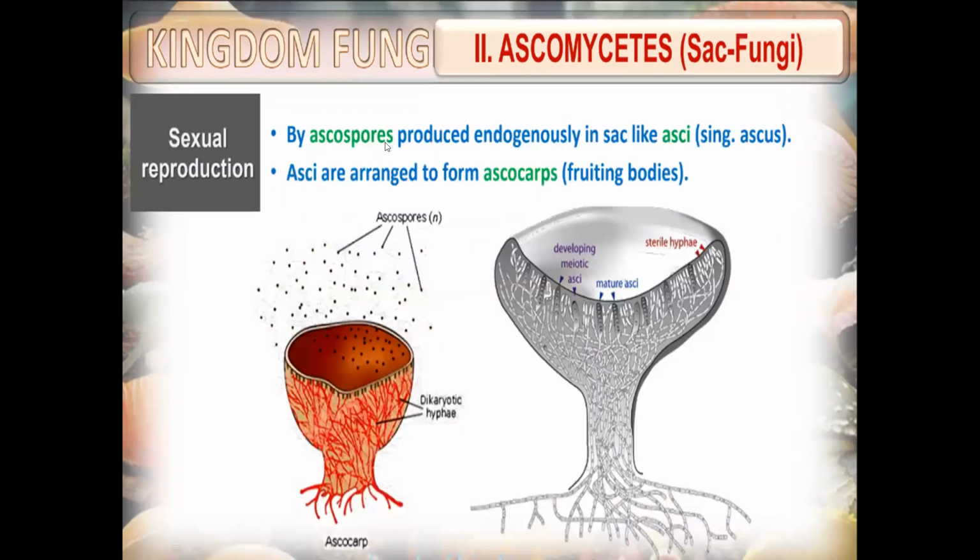Sexual reproduction is by ascospores produced in a sac-like structure, asci. Now this point is very important. Every fungus will have a special point. They are called ascospores because they have a sac-like structure called asci. The singular is ascus. Fungus is singular, fungi is plural. Asci are arranged to form ascocarps, or fruiting bodies. Based on the name, their spores are also called ascospores. Ascomycetes, ascospores.